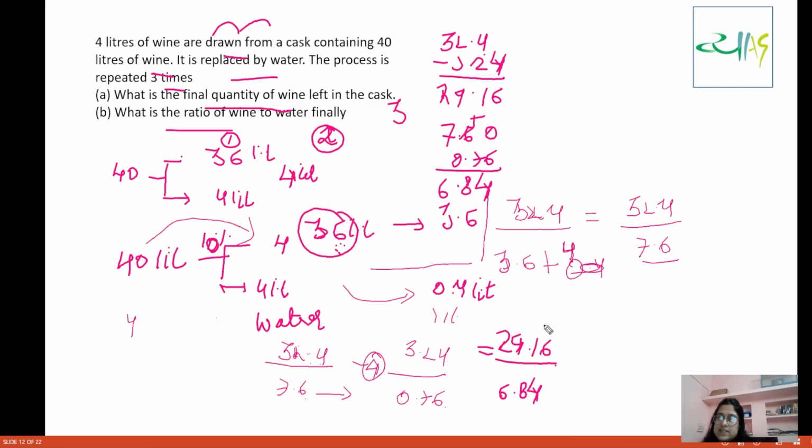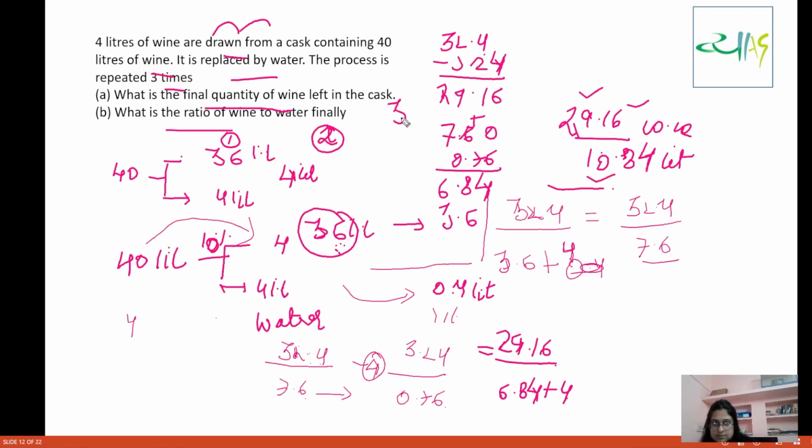Fine for us. Now see, you will add 4 more liters of water here. So final is what? 29.16 liters of wine and 10.84 liters of water. This is what happened here. Fine. So we got our answer. This is the final quantity of wine, and this is the final quantity of water, and both of their ratio you can obviously calculate.